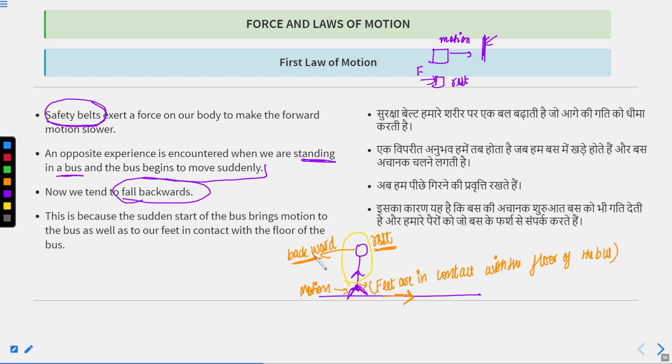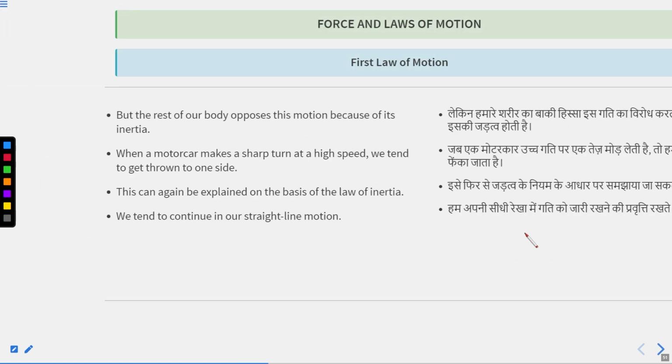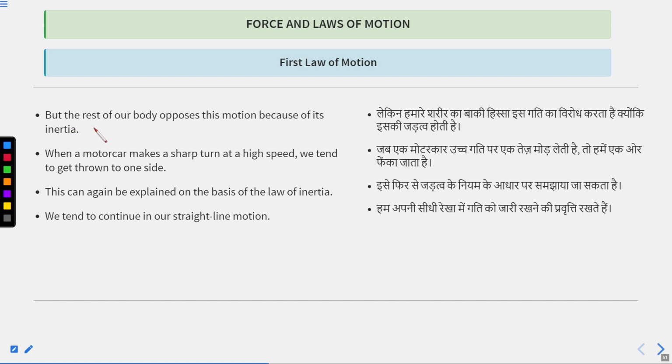Clear class? And why is it so? Why is the upper part of your body not changing its state? Because of inertia. The rest of our body opposes this motion because of inertia. Our feet are in motion, but the upper part of our body is resisting this motion because of inertia.